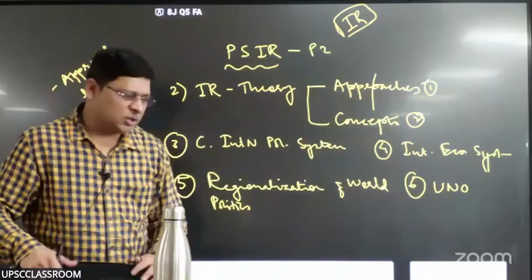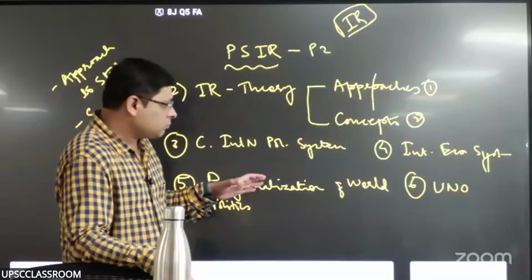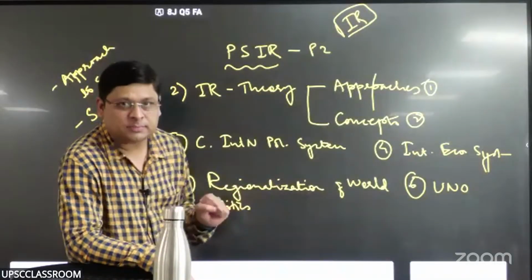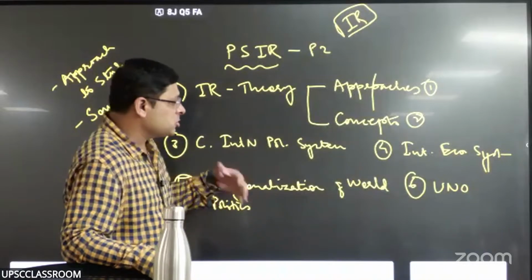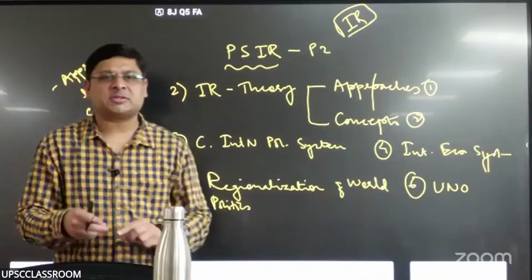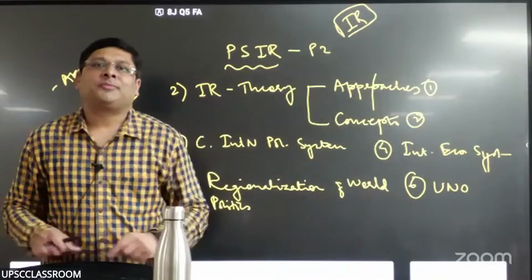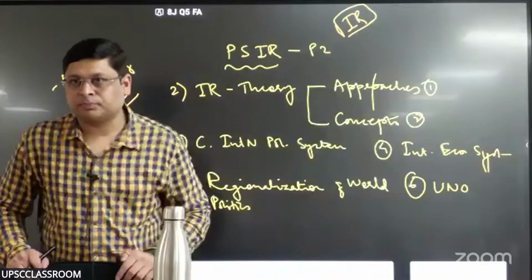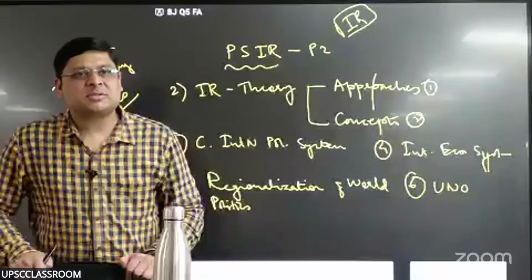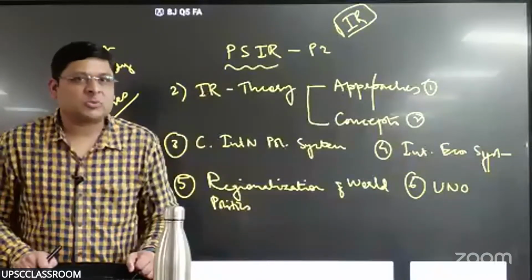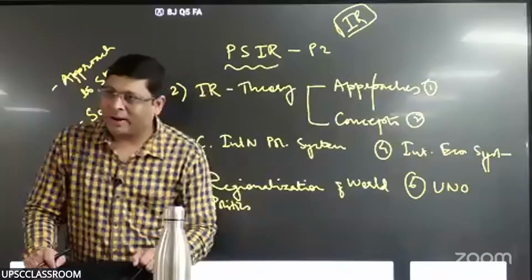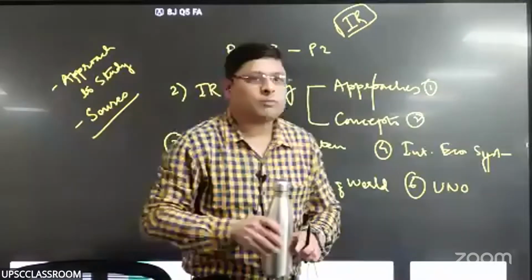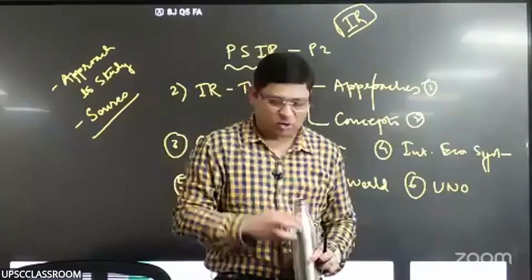We can go on discussing all these things later on, but after the Second World War, the world changed a lot, right? New institutions started coming up, new regimes, international organizations, regional organizations. The first attempt at regionalization of world politics was done by Europe, and to be more precise, by Western Europe. Who did it? Western Europe, right? Because Eastern Europe at that time was under the influence of communism.